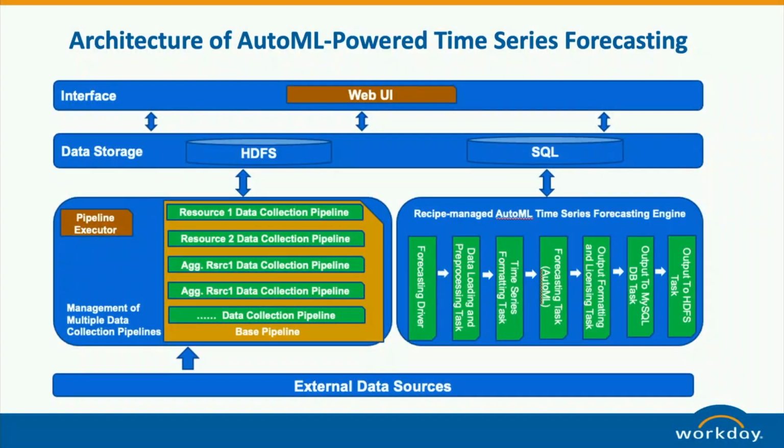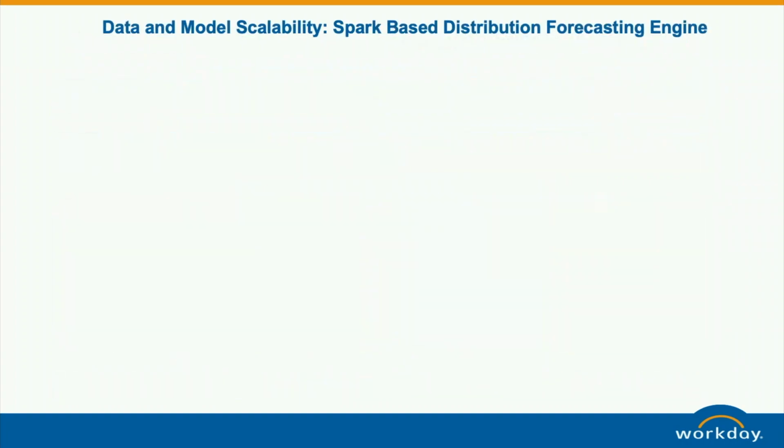Once the time series are generated, the next step is forecasting, using AutoML. Let's see how this part works. Because we have so many time series, could be thousands, 100,000, or million-level time series, one important thing is data and model scalability.